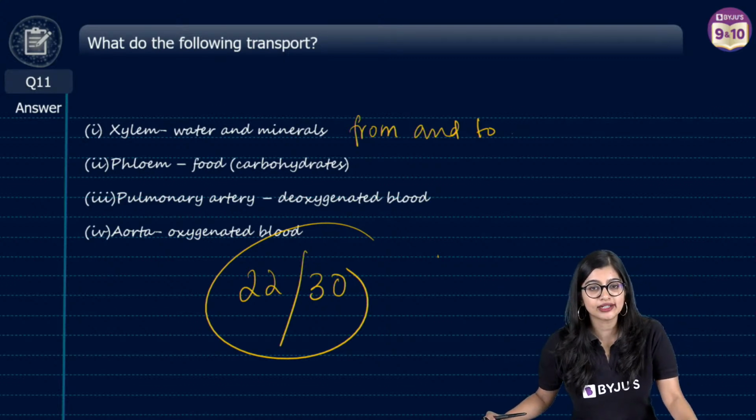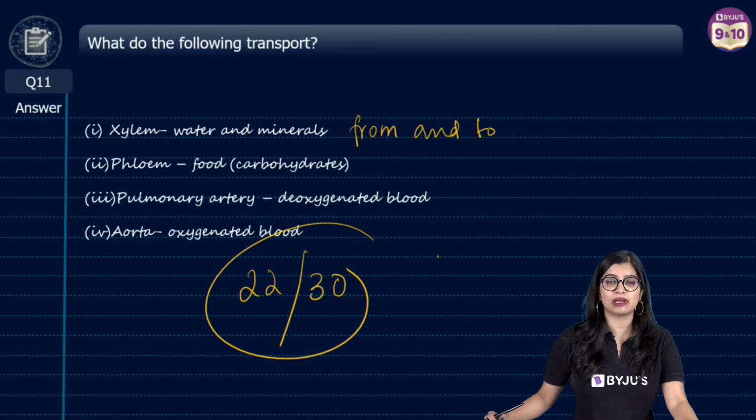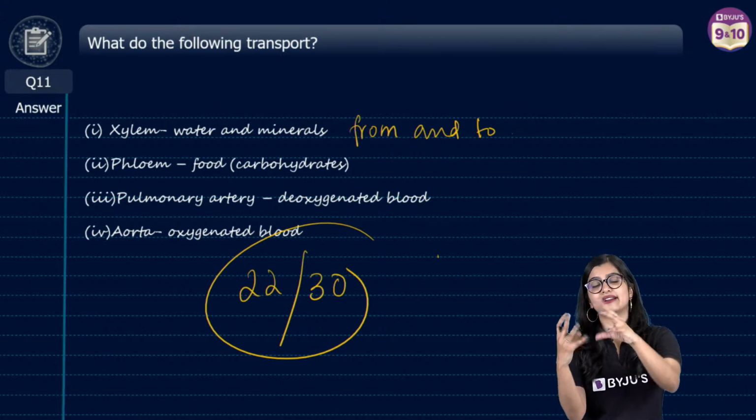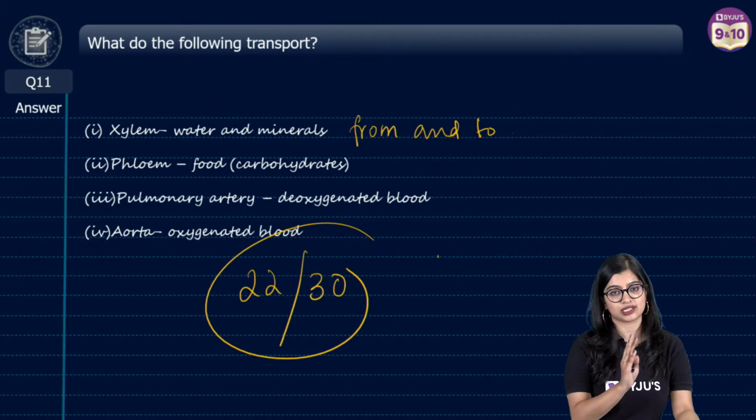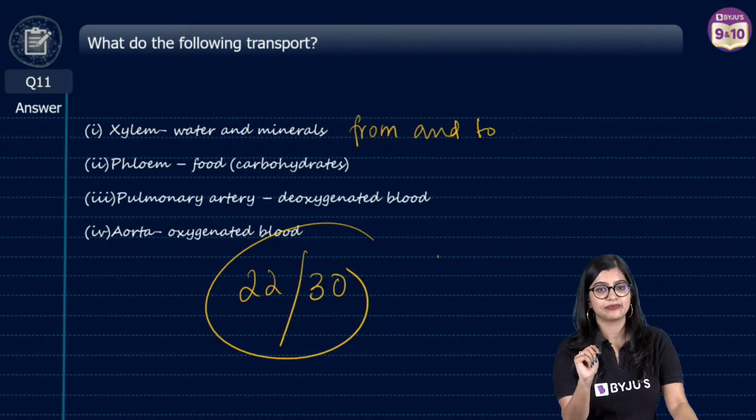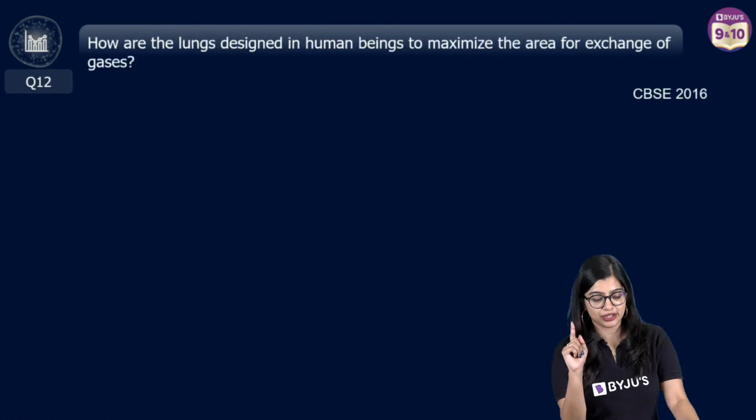Okay. Osmotic pressure. Osmotic pressure is basically the pressure that gets created due to a difference in concentration that facilitates the osmosis process, right? So, Shrijan, that is what we say. Yes, you have to add from and to.